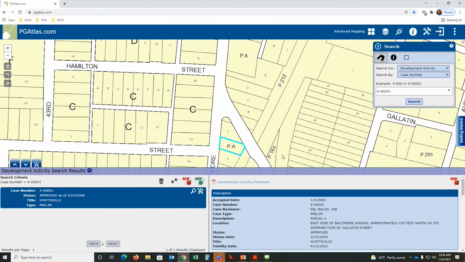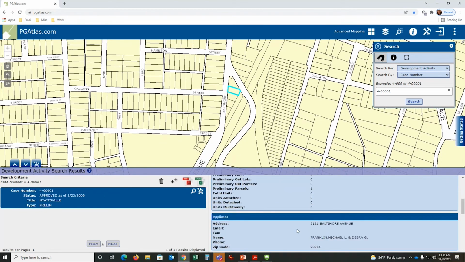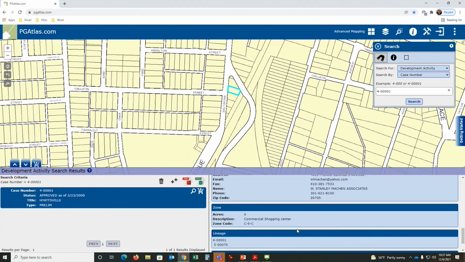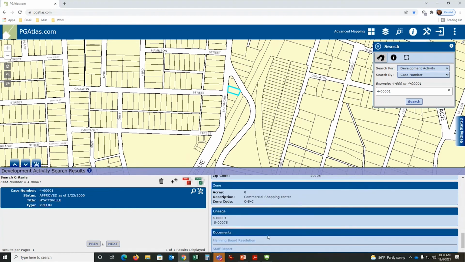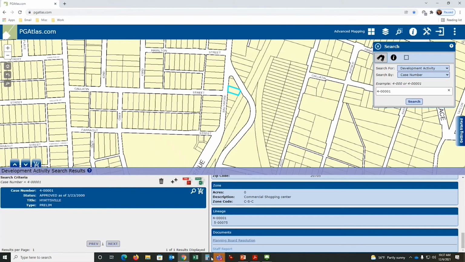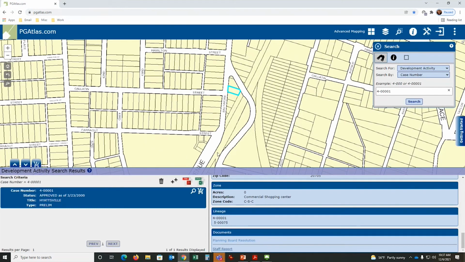It will zoom in on that property, show you where it's located, tell you everything about the record, when it was approved, has it gone to planning board, history, here's planning board resolutions about that case, all linked to it. The staff report for that case is on here as well. What did staff say about that property?